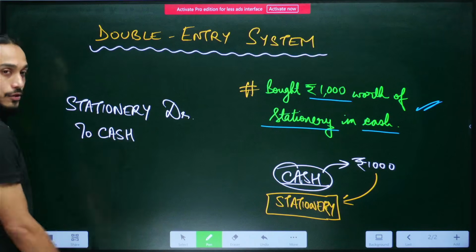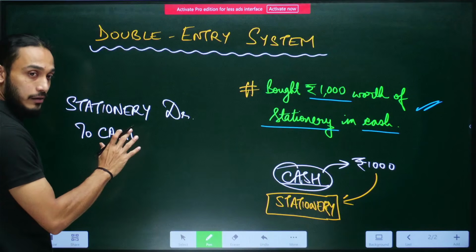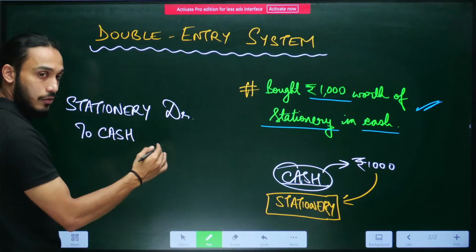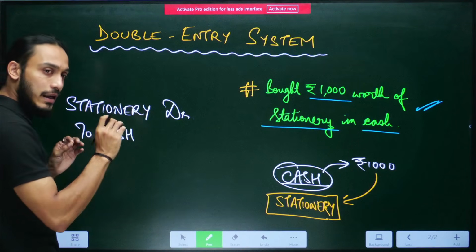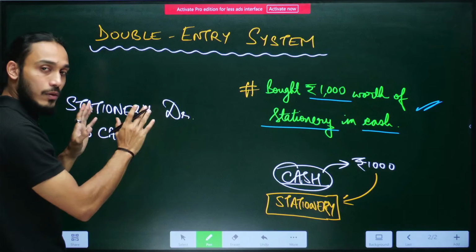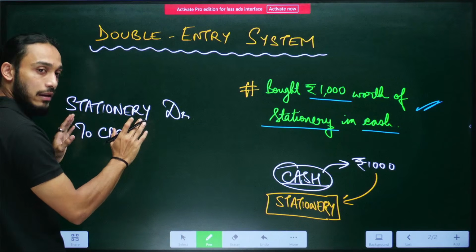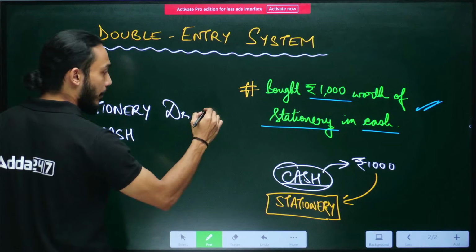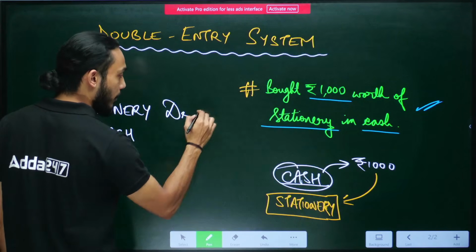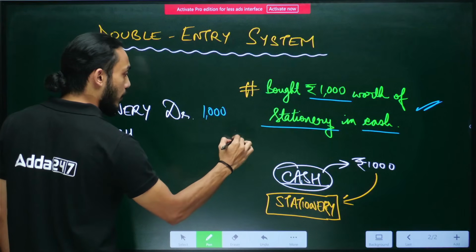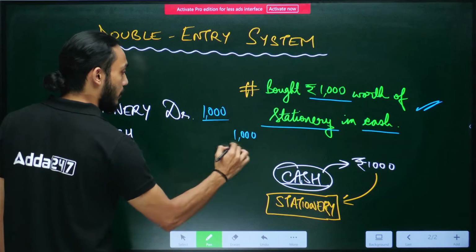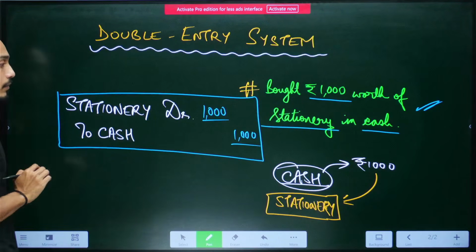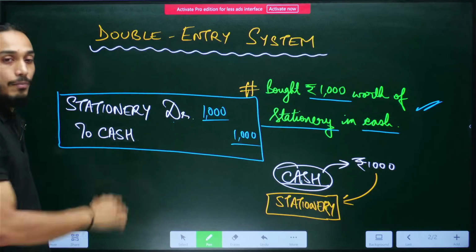So this is how we record it. Stationery debit to cash. This is a very simplified way of explaining this to you. In a more professional way, I would be writing stationery account debit to cash account, right? But just for the sake of understanding the concept of debit and credit, I want you to understand that we record this as stationery debit to cash. And we write the amounts. We write 1000 rupees of debit for stationery, and by that same amount, cash has been credited by 1000 rupees, right? This is how we record in accounting. This is how debit and credit applies.